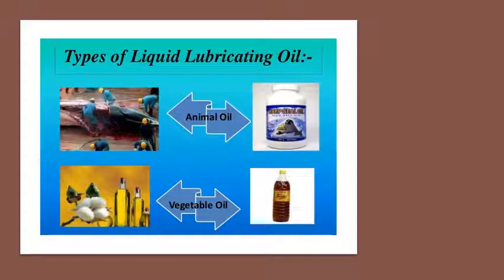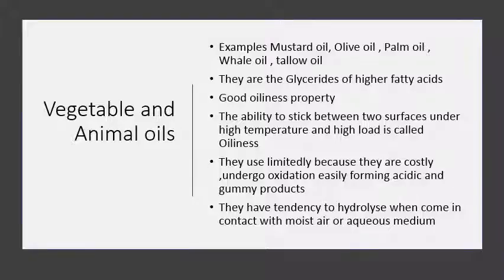Here you can see some examples of the animal and vegetable oils. Vegetable oil is extracted from the seeds of plants, and animal oils are extracted from different parts of animals.